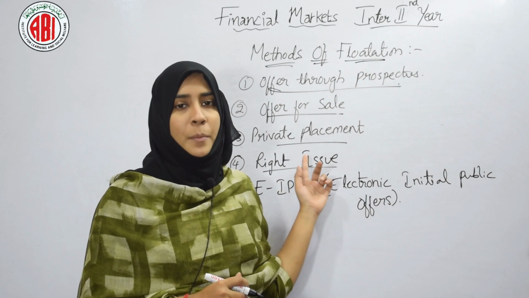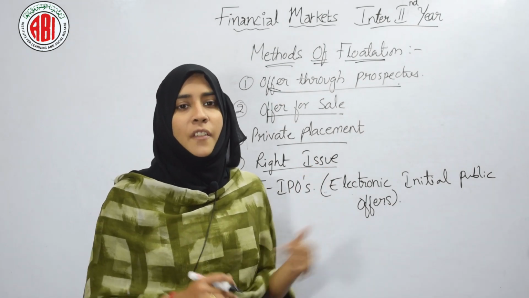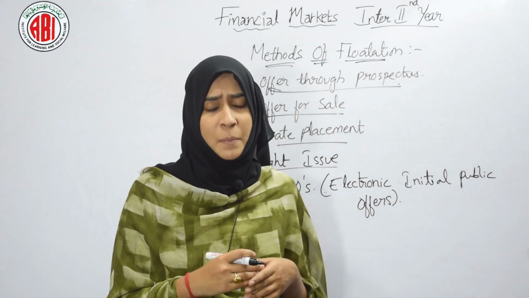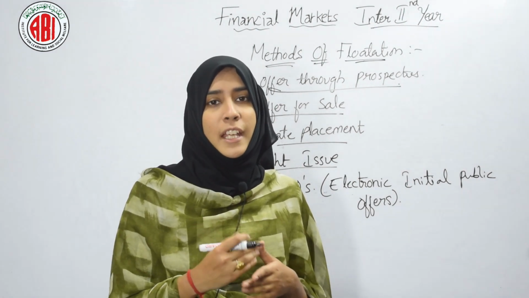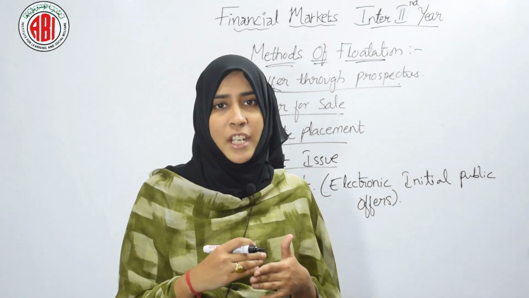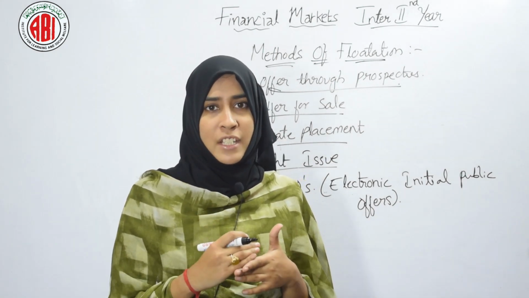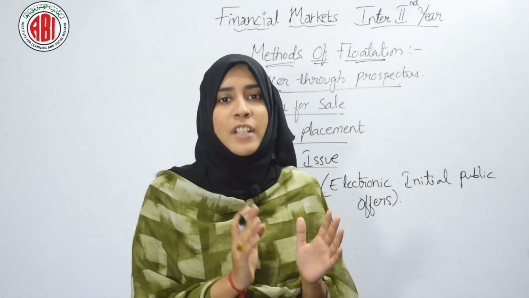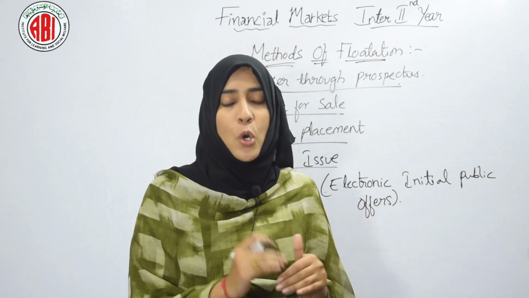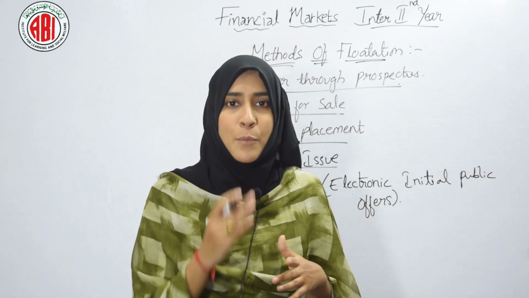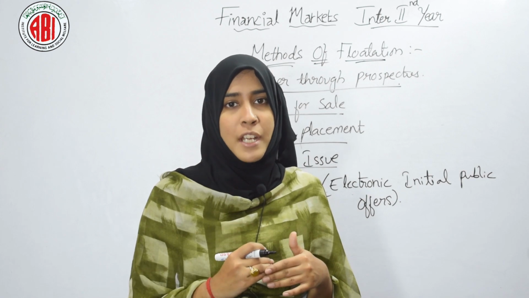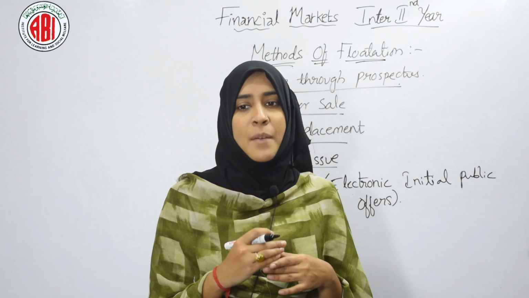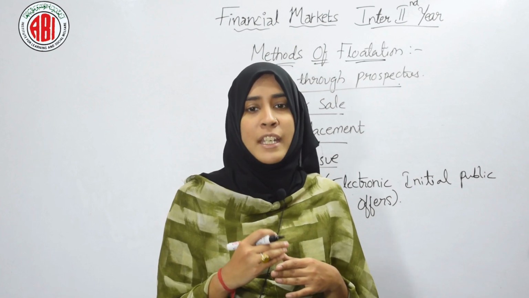Right issue. Right issue means when the company is issuing its shares, it will ask the shareholders of that company whether they are ready to take those shares, and in whatever proportion they are holding shares, in the same proportion they have to buy the new shares. Means whatever proportion these shareholders are currently holding in the company, in the same proportion they have to buy the new shares. For example, a company has issued 1 lakh shares of which I am holding 10,000 shares, which means I am holding 1/10.